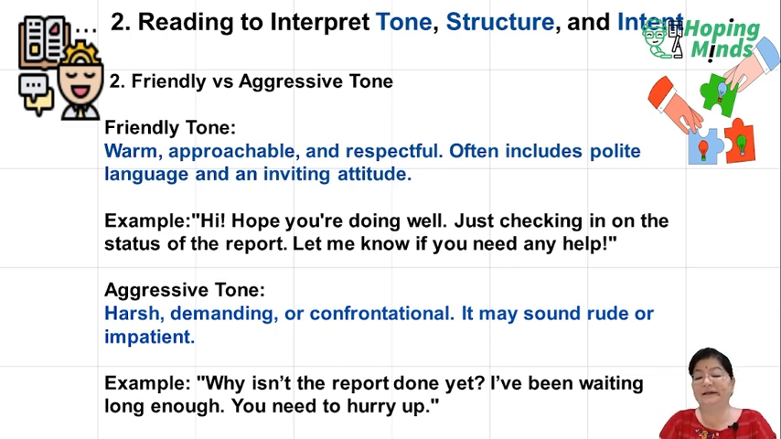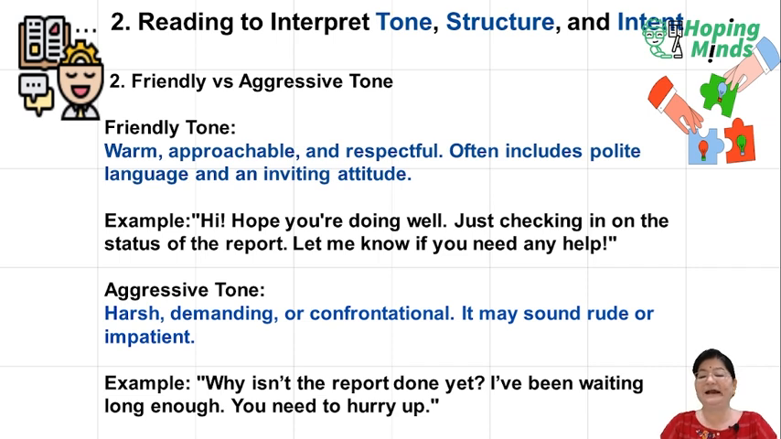Now, if you divide the sentence into harsh, demanding, confrontational, and rude, impatient, you can understand the sentence completely. Why isn't the report done? This is harsh and this is demanding as well. I have been waiting long enough. This is confrontational. It may sound rude or impatient. You need to hurry up.